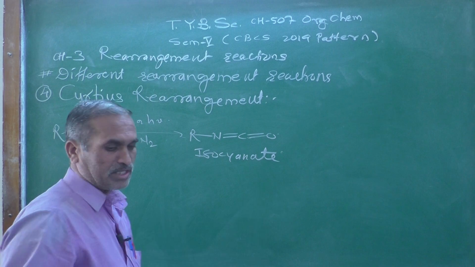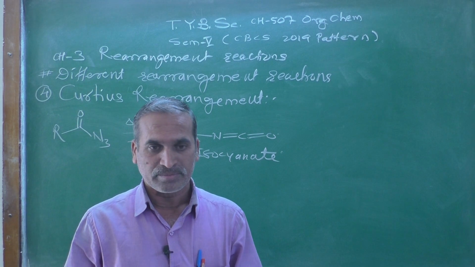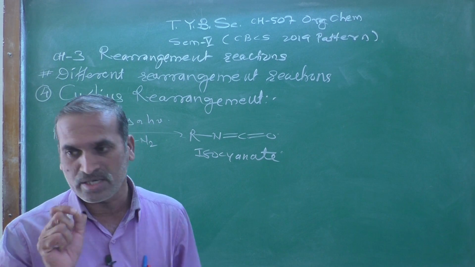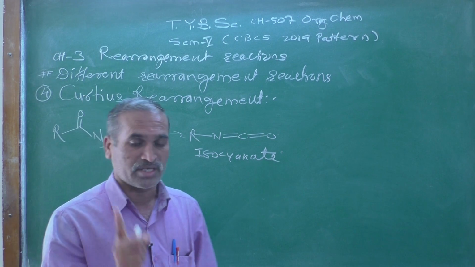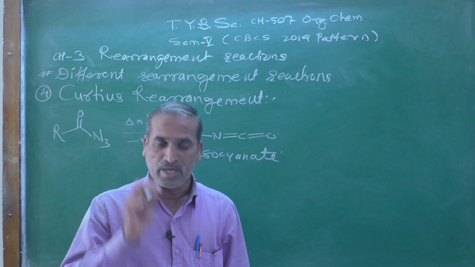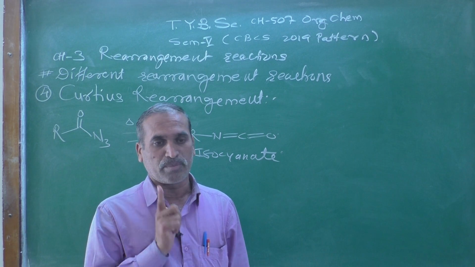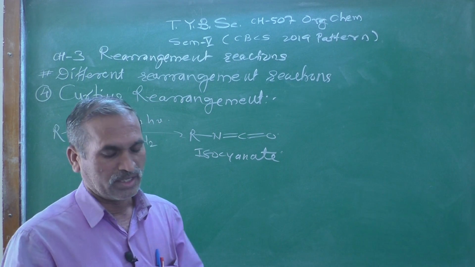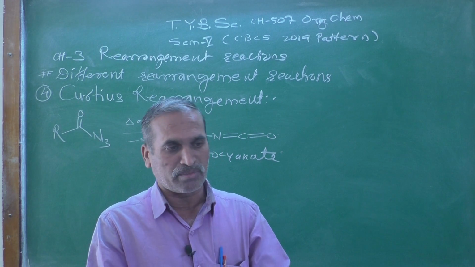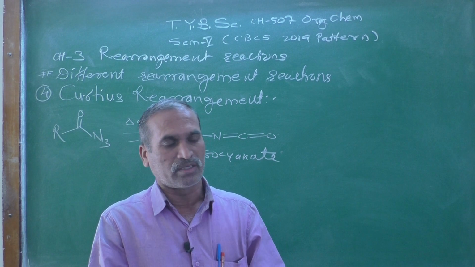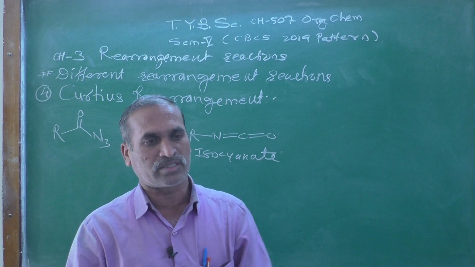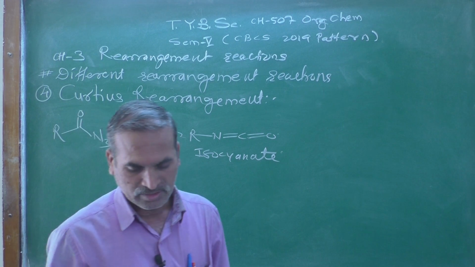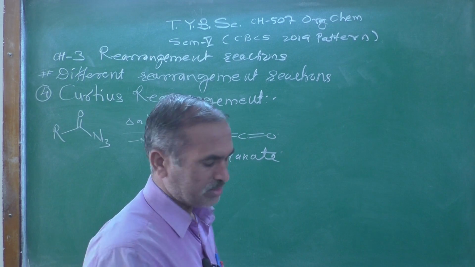Isocyanate is an intermediate obtained in a Curtius rearrangement reaction. It is a very reactive intermediate, and we can trap or treat it with various reagents. We will get different products.